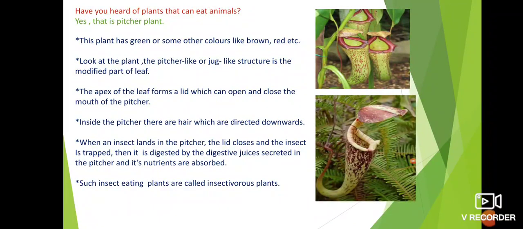See here, these are insectivorous plants and this one is called the pitcher plant. Why is it called an insectivorous plant? Because it feeds on insects. These plants eat and digest the insects for their nutrition. That's why it is called an insectivorous plant. This plant has a jug-like modified leaf. The leaf of this plant is modified into the form of a jug or a pitcher. That's why this plant is called the pitcher plant.